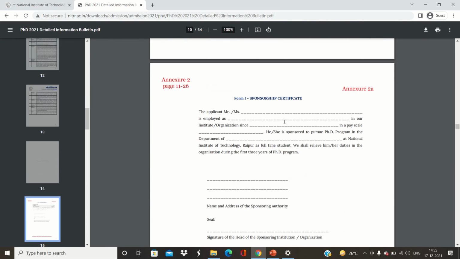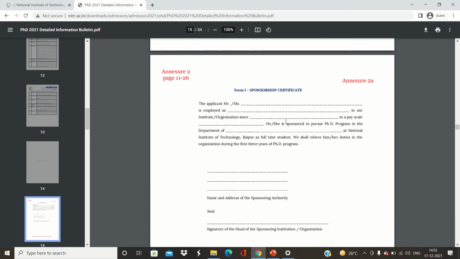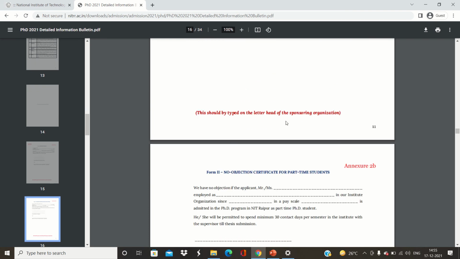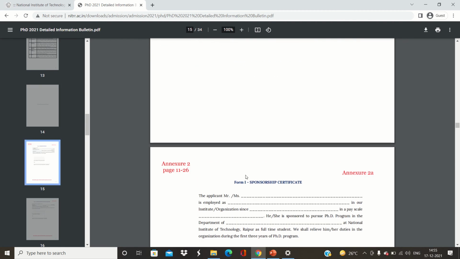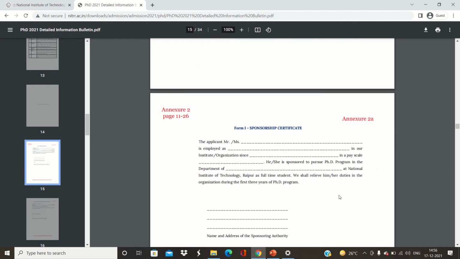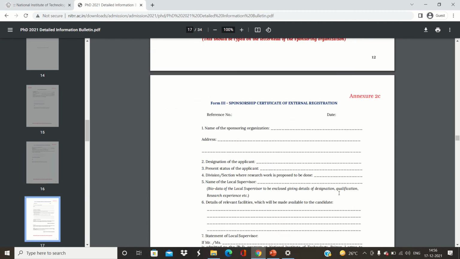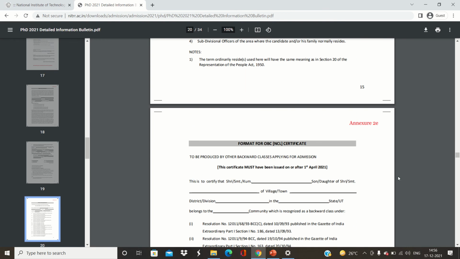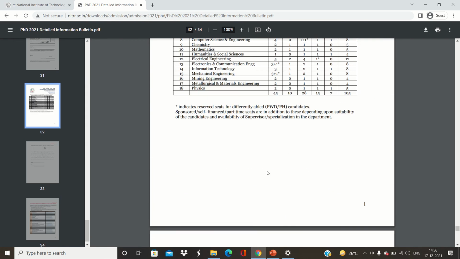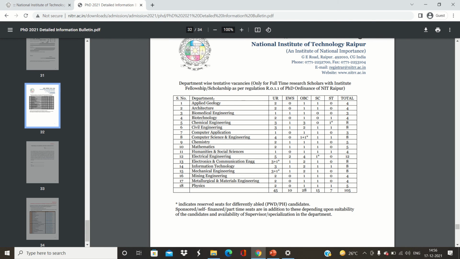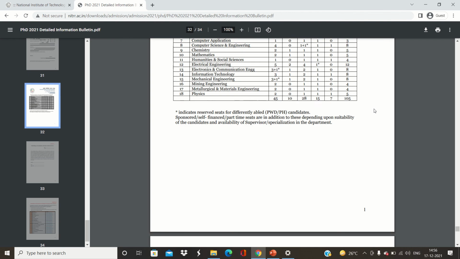And these are the forms, these are not for specifically regular candidates. So if you are a part-time student going to appear, you have to fill such forms, and one form is for the sponsorship. So if someone sponsors you, you may fill that form also. Now let's go to the final number of seats. So here is the third last page. For applied geology you have two seats for unreserved, and one for OBC, one for SC, a total number of four seats.